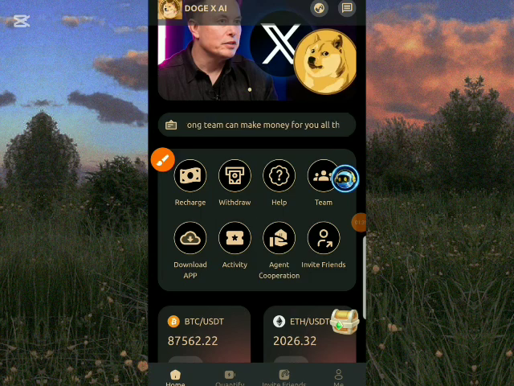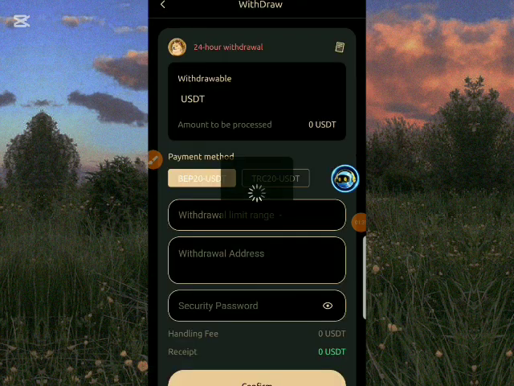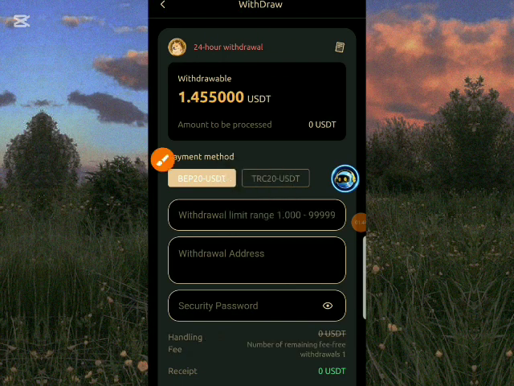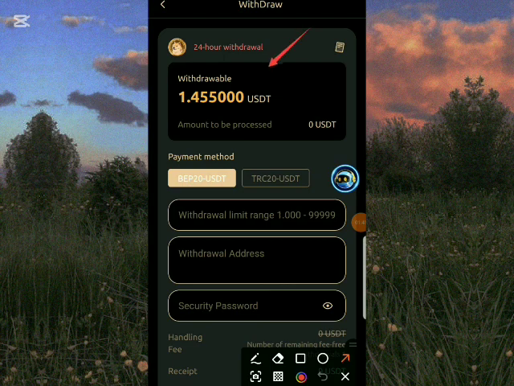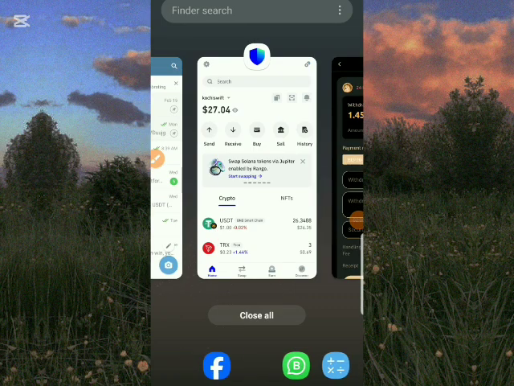So I'll be teaching you how we can withdraw. Once we click on withdrawal, it takes us to this interface. All I just have to do is input how much I want to withdraw in this platform and get my withdrawal address. You can see my earnings today. It is already in my withdrawal process for me to withdraw. But before we withdraw in this platform, I need to fetch my wallet address.